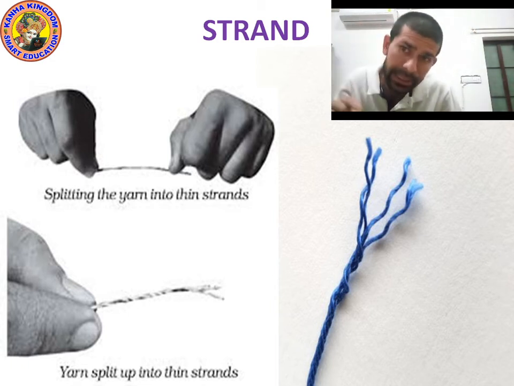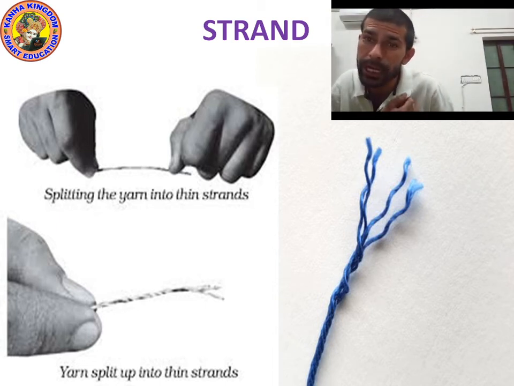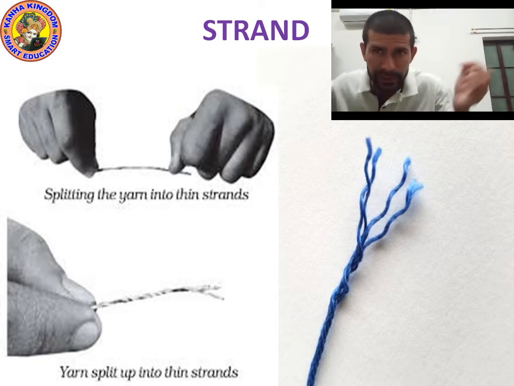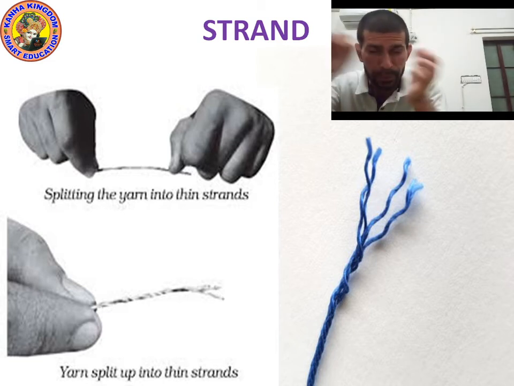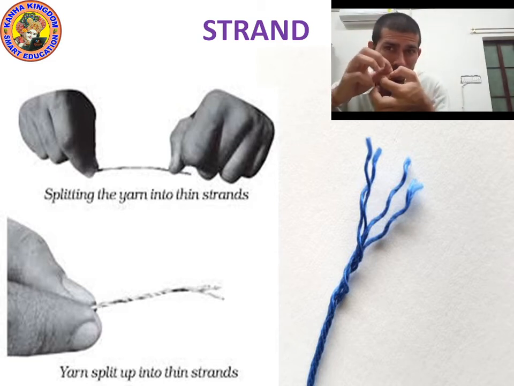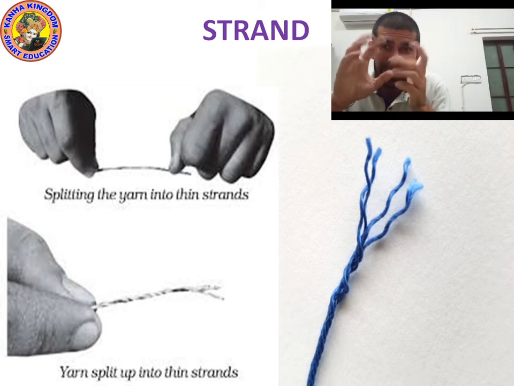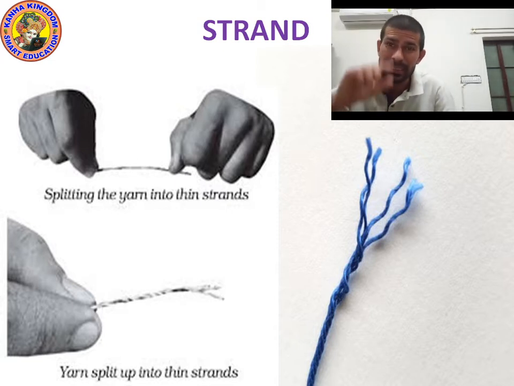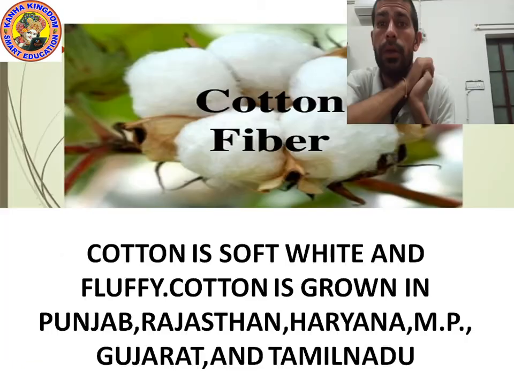Take a simple yarn from your cloth, pull it out, and try to take out another yarn from the same yarn. You will see very small yarns coming out from a single yarn. These smaller, thinner yarns are called strands. I hope you understood. Now let's move on to the next point.